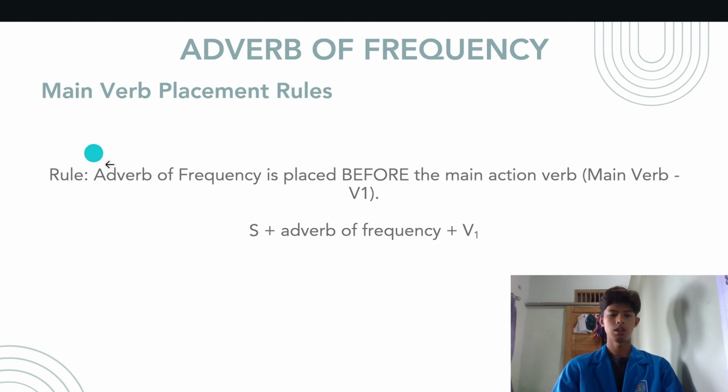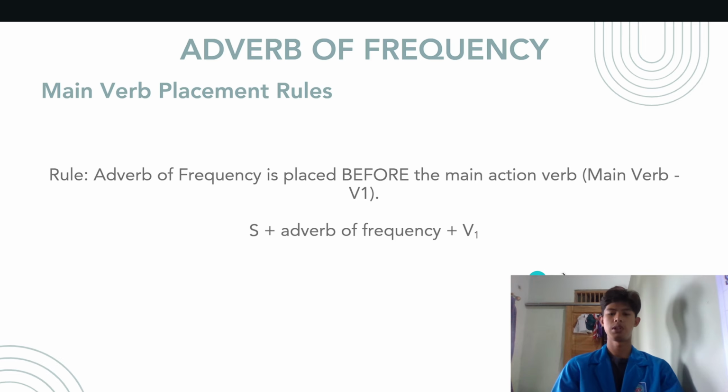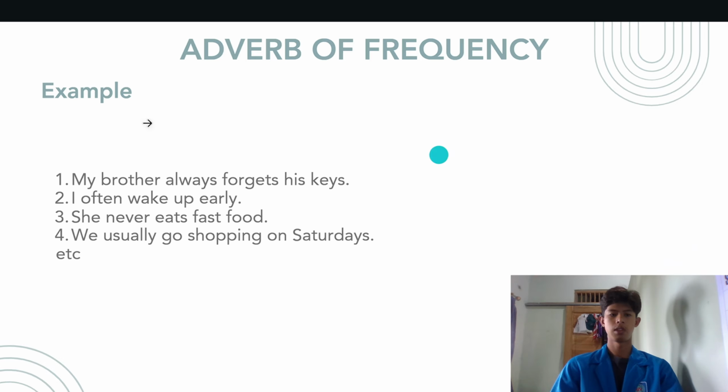And this is the rule for main verb placement. We can see here that the adverb of frequency is placed before the main action verb. So the formula is subject plus adverb of frequency plus verb one. Here are examples: my brother always forgets his keys. I often wake up early. She never eats fast food, and the others.